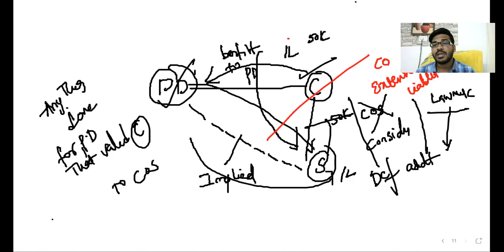What is coextensive liability, sir? The liability is the same as the principal debtor's. If the principal debtor is liable, then the surety is liable. If the principal debtor is not liable, the surety is not liable. To the extent the principal debtor is liable, to that extent the surety is liable; that is called coextensive liability. Clear, sir? This is the concept related to the introduction to the contract of guarantee. That is today's session. Is everyone clear about today's session or not? Tell me, sir, do you have any doubt? Tell me.